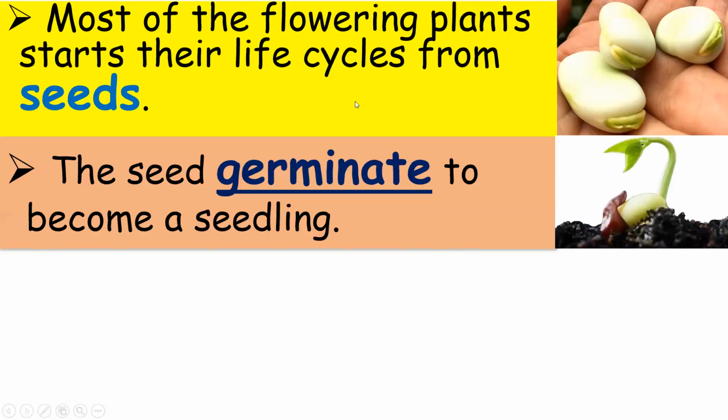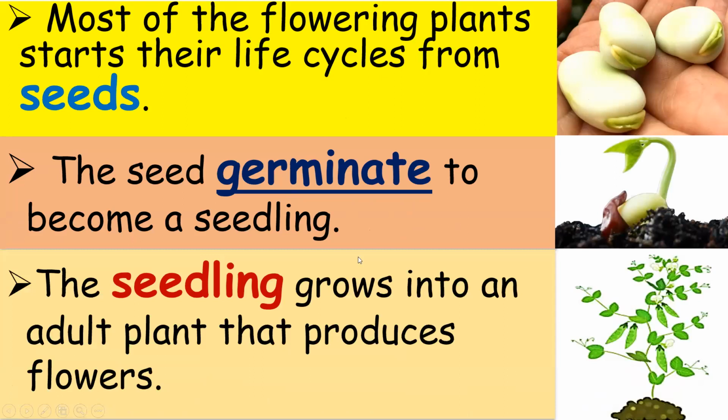Most flowering plants start their life cycles from seeds. As you can see, the seeds are here. The seed germinates to become a seedling. So this is the seedling. The seedling grows into an adult plant that produces flowers. From the seed will germinate, and after germination, of course, the plant will become an adult as it grows up.